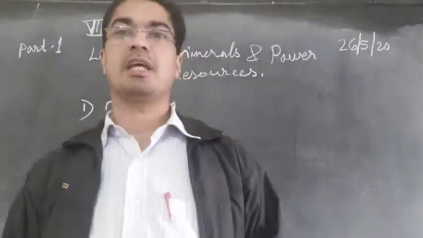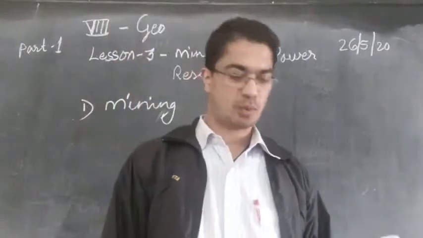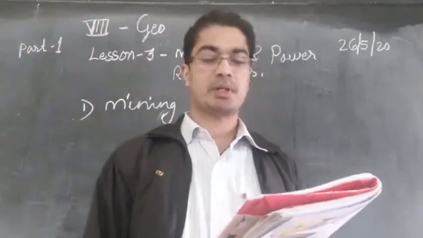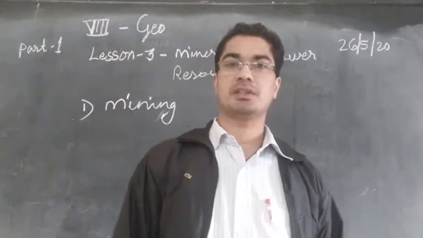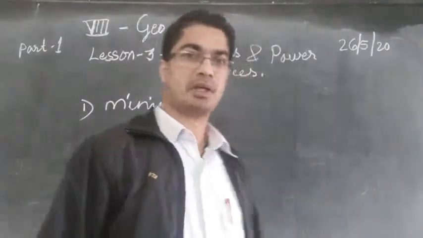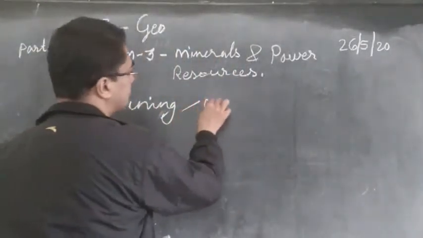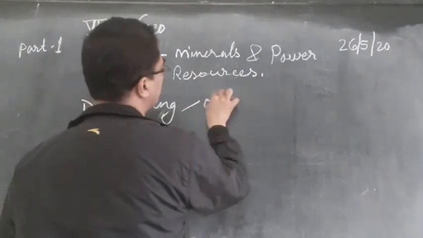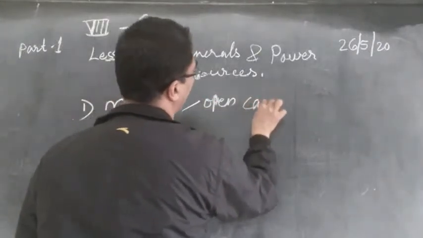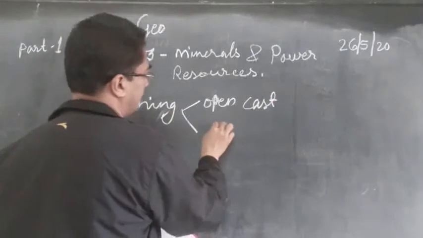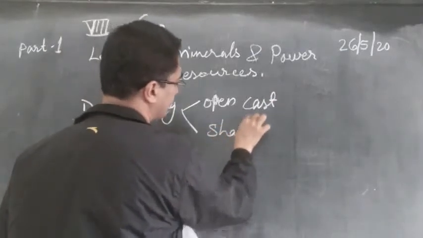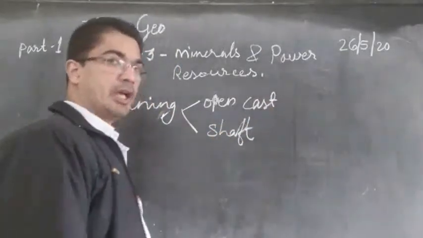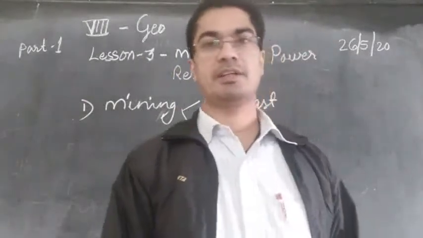And mining is, again, there are two types. One is called open cast mining, another one is shaft mining. So open cast and shaft. So these two types of mining are there. Let us see what it is.